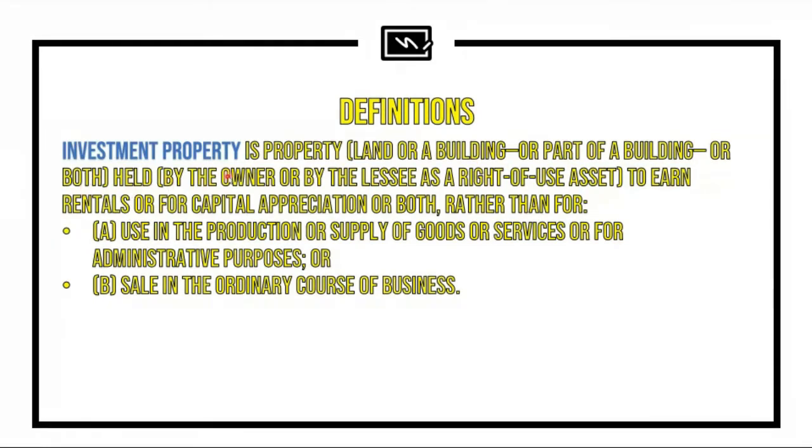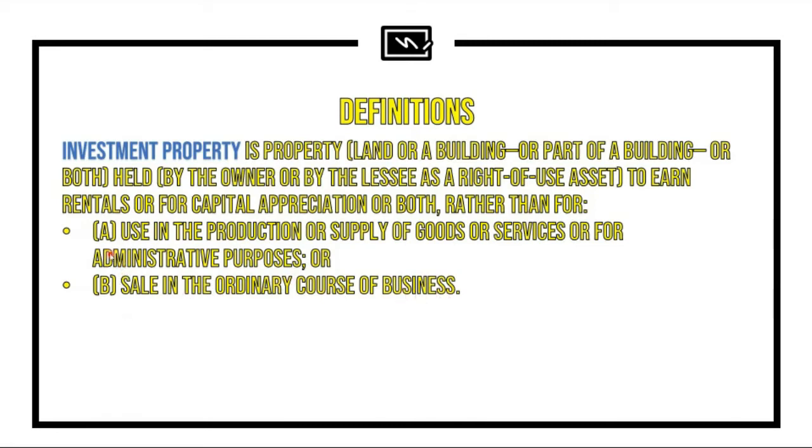Held by the owner or by the lessee as a right of use asset, because this pertains to IFRS 16, to earn rentals or for capital appreciation, or both, rather than for letter A, use in the production or supply of goods or services, or for administrative purposes, or letter B, sale in the ordinary course of business.